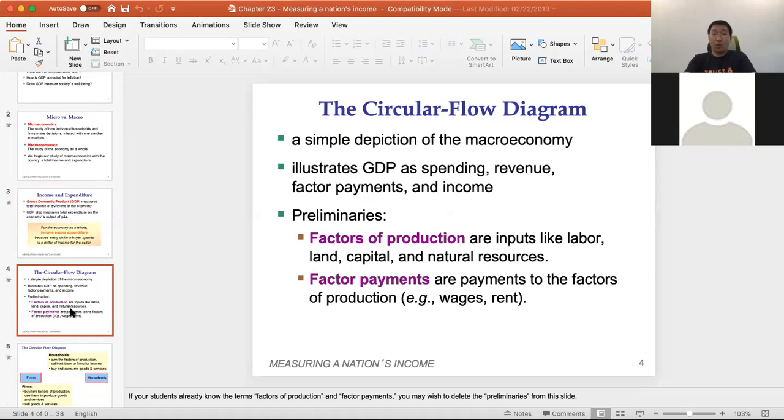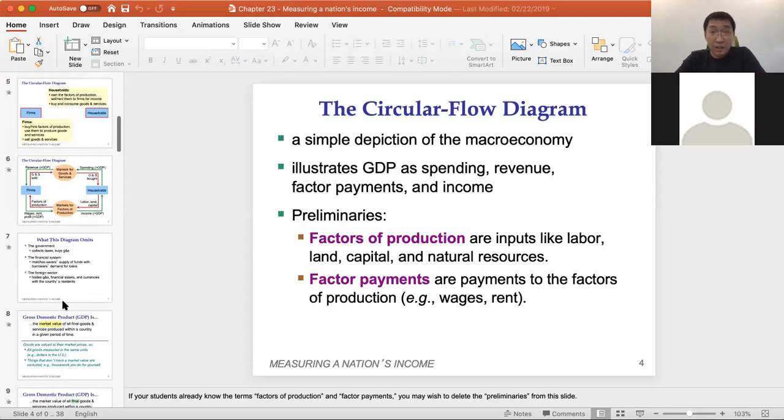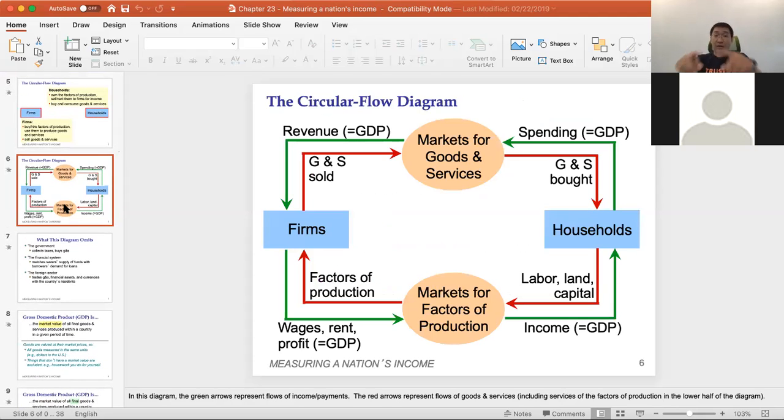And another one we call factor payments. What are these factor payments? They are wages, rents, the payments to the factors of production. Then how do we illustrate the circular flow diagram? Now just look at this.